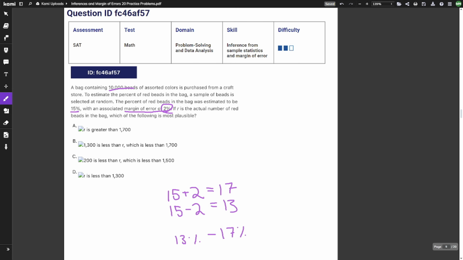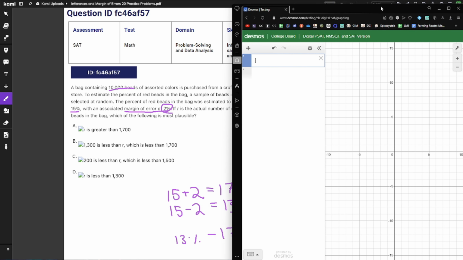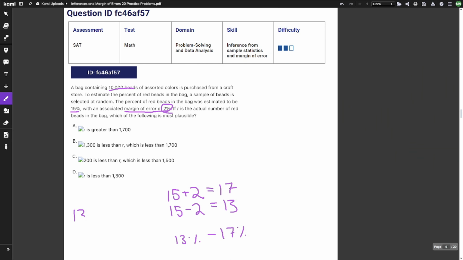So I do have Desmos here, and I just want to show something real quick. You can just do 13% of, if you click 30%, the "of" just pops up, and then you can put 10,000 here, and you get 1300. Then you can do 17, and you type in percent, and it puts in the "of" for you, and I think that's real cool. Anyways, our range is gonna be between 1300 and 1700.